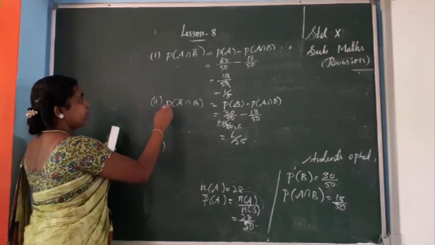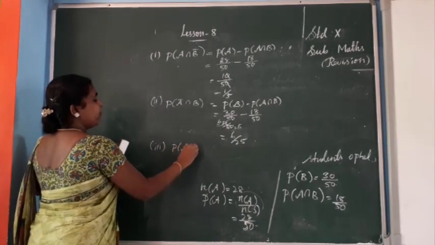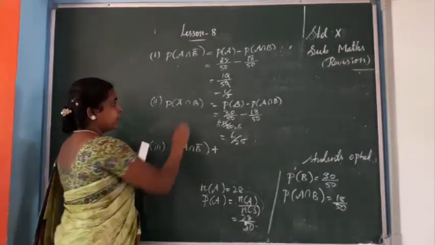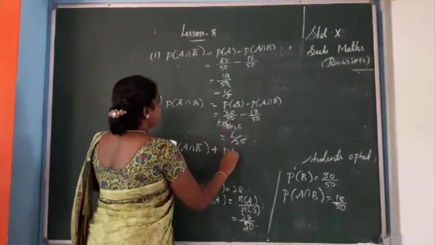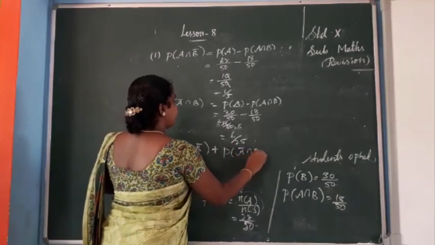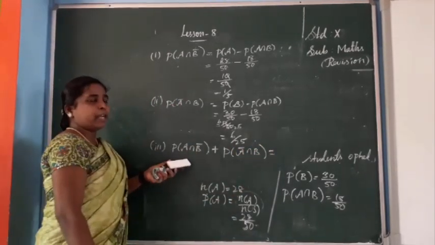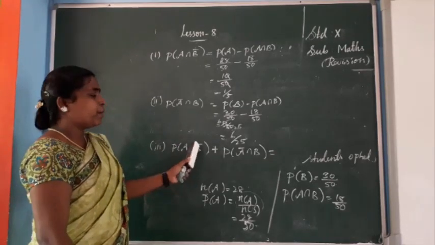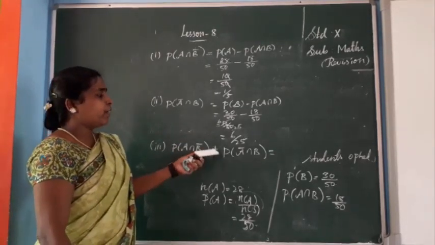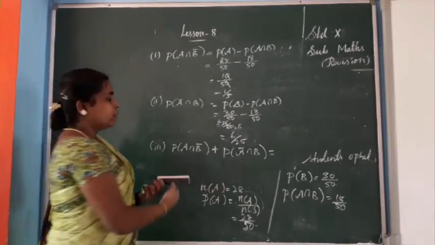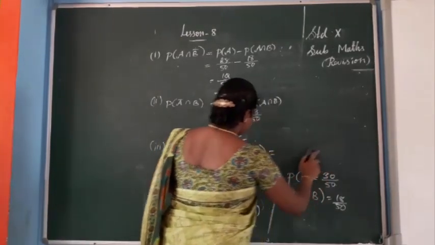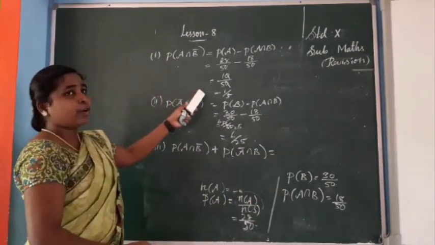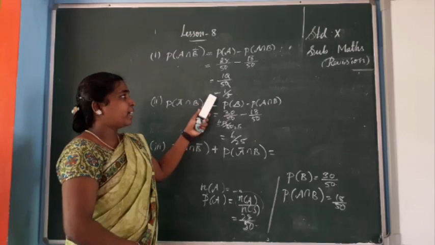Exactly one means only A, P of A intersection B bar, plus P of A bar intersection B. This much step is enough, more than that is not needed. If you need, you can write P of A intersection B bar union P of A bar intersection B. Equal to, so both values, you know P of A intersection B bar. They have actually become simplified.